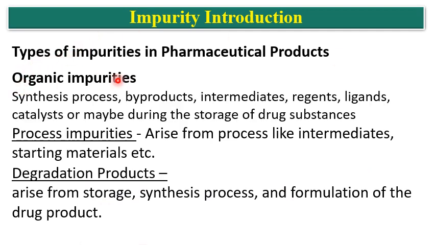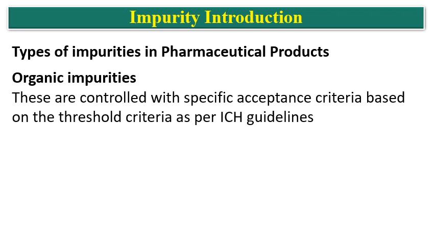Then organic impurities, as we have discussed, are synthesis and process impurities, byproducts, intermediates, reagents, ligands, catalysts, or may be formed during storage of the drug substances and the drug products. Process impurities arise from the process, like intermediates and starting materials. Degradation products arise from storage, synthesis process, and formulation of the drug product.